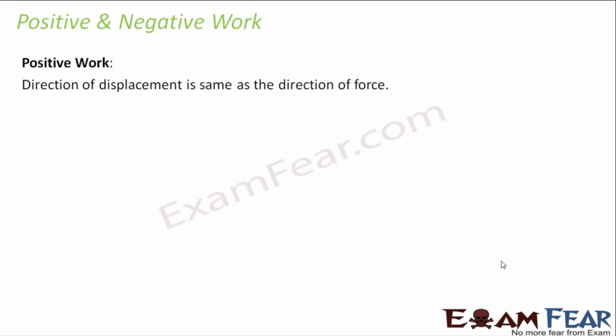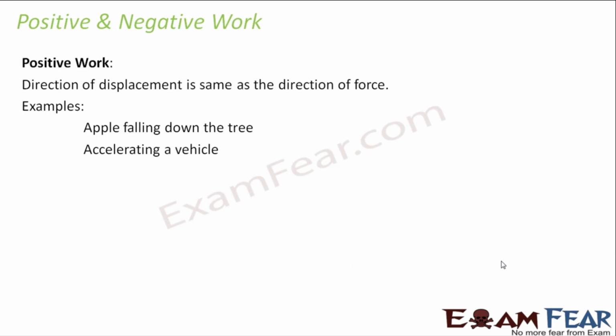We say that the work is positive when the direction of displacement is the same as the direction of force. Let us take some examples. Let us look at this example where a vehicle gets accelerated. What happens in this case? The force which is being applied is along this direction and the vehicle is also moving along this direction. So force and displacement both are along the same direction. So we say that the work done is positive here. So this is an example of positive work.